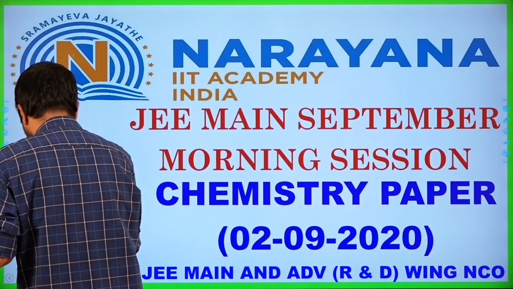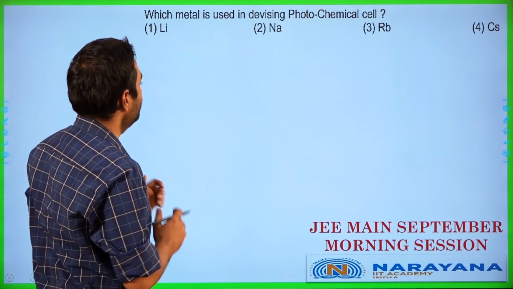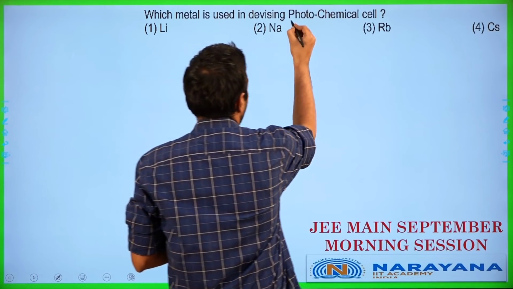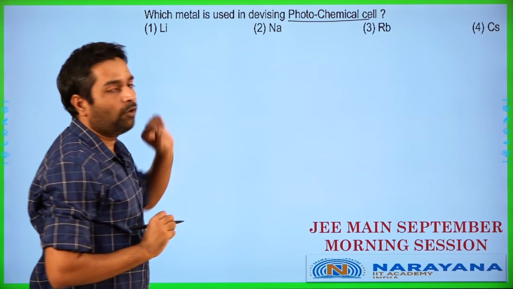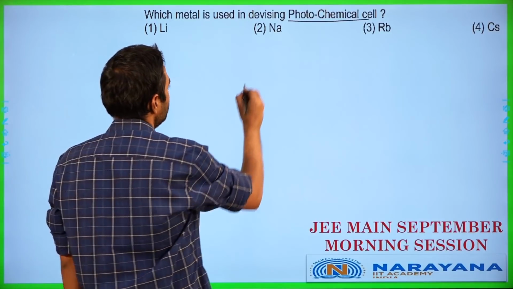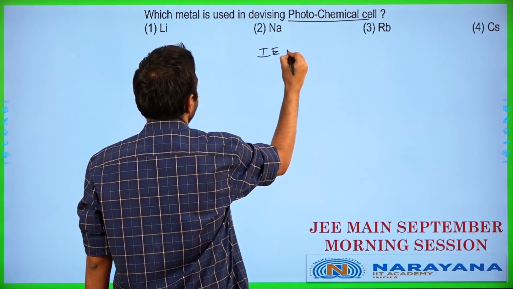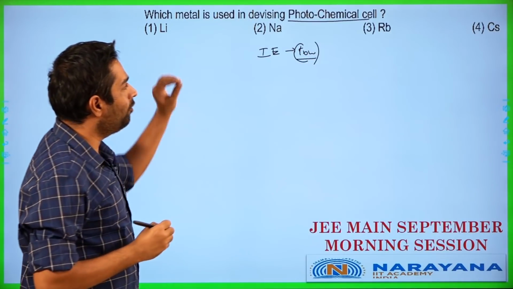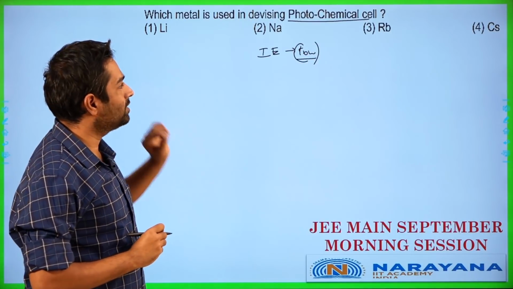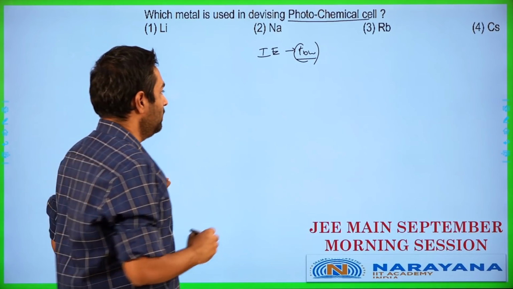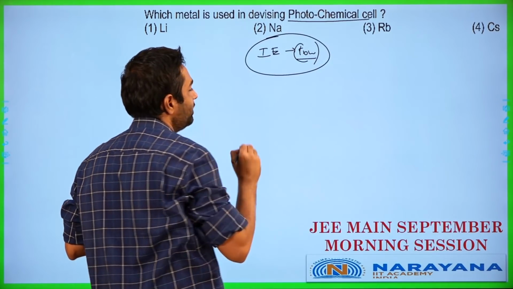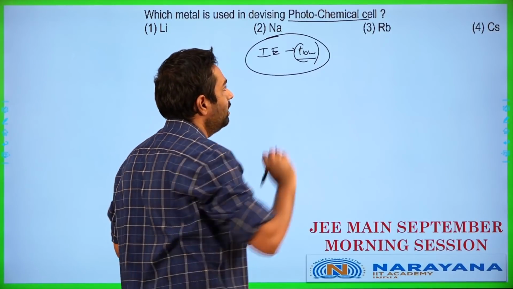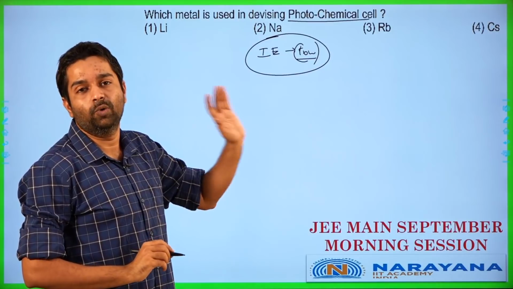Let's start off. The first question here is this: which metal is used in devising a photochemical cell? So when you're talking about a photochemical cell here, any photochemical cell, the principle to be used over here is that ionization energy should be low, right? So we should be having a low value of ionization energy for this kind of a photochemical cell. When we talk about a low value of ionization energy, what does that actually mean? It means that among the following, they are asking you to find which has the lowest IE value.